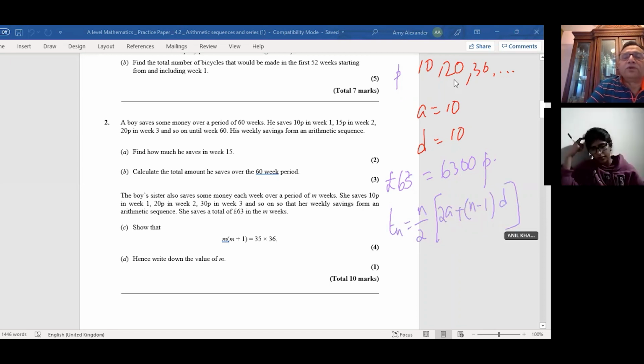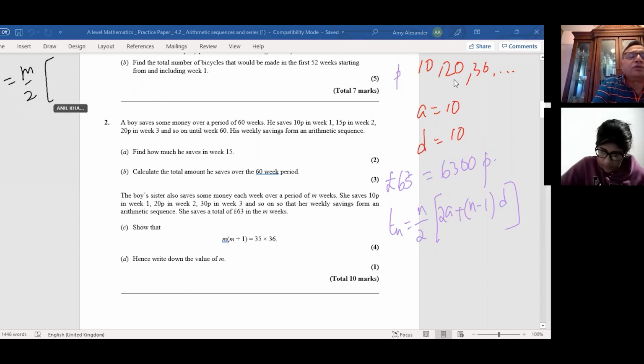So we know that 6,300 equals m over 2 times (2 times 10, plus (m minus 1) times d), which is 10.